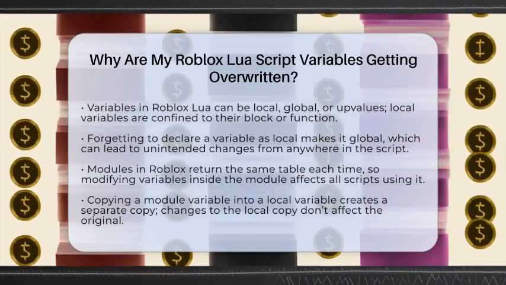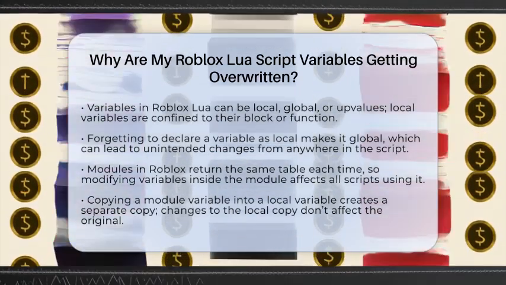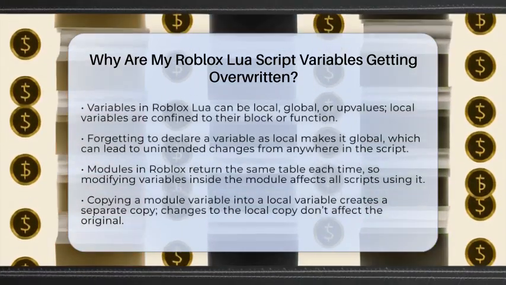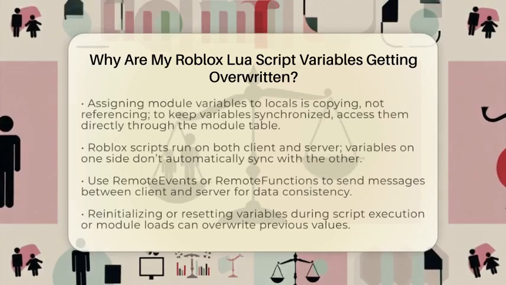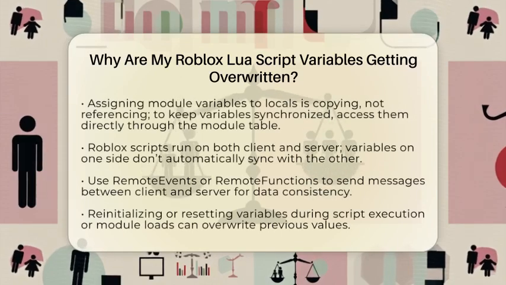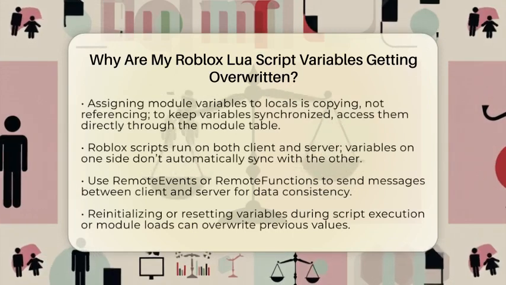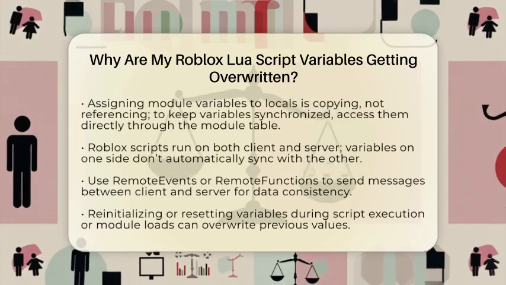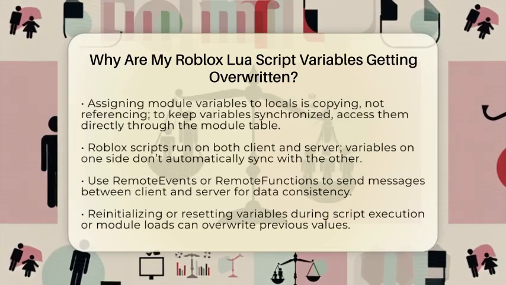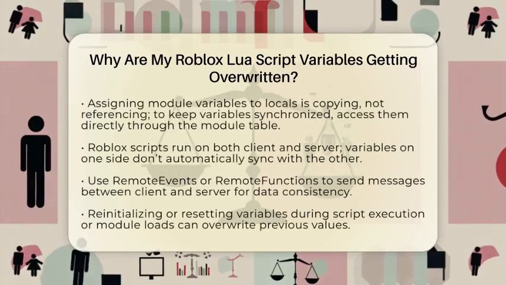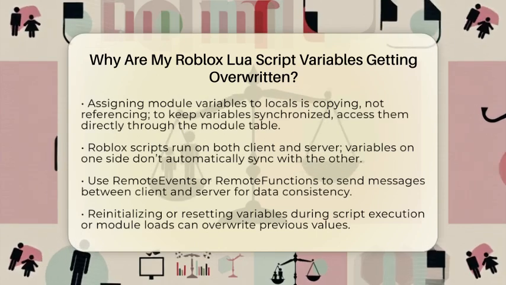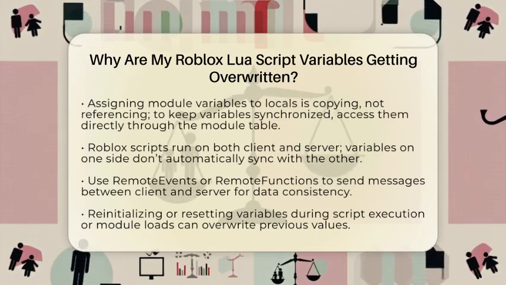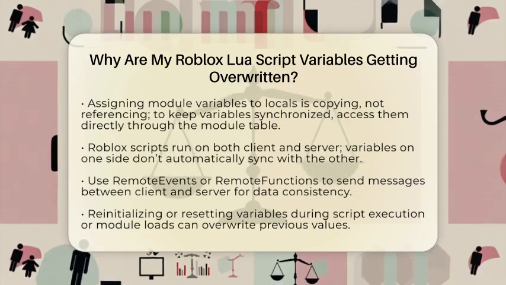Next, think about modules. When you're requiring a module in Roblox, it gives you the same table every time. If you store variables inside that module table and change them, those changes are visible everywhere. But if you copy a module variable into a local variable and then change the local copy, the original stays the same. This can cause confusion because your script might think it's changing the main variable, but it's just working on a copy. To keep everything synchronized, always access and modify the variables directly through the module table.